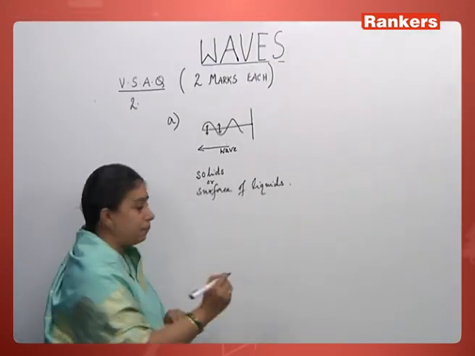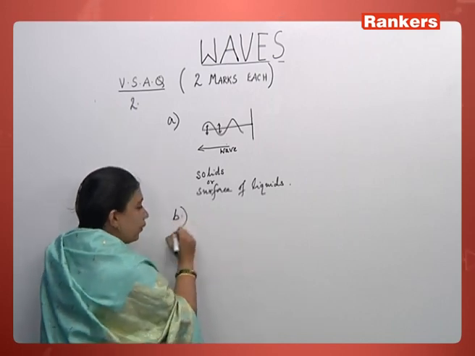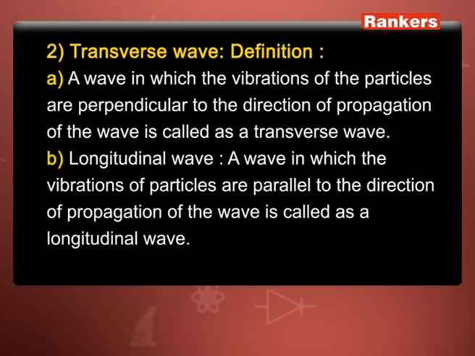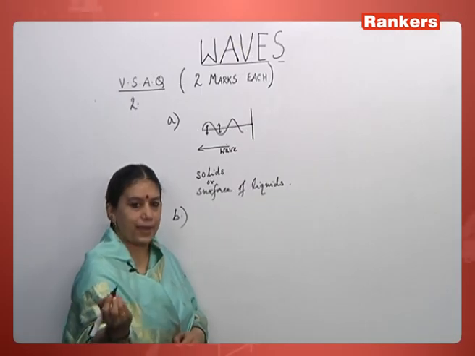Then next let us go to the B part, that is the longitudinal waves. A longitudinal wave is one in which the direction of vibrations of the particles are parallel, that is, in the direction of the propagation of the wave. We will just take a few examples.